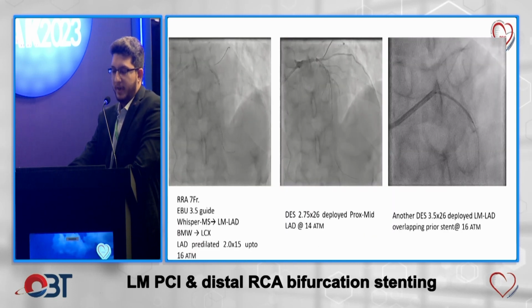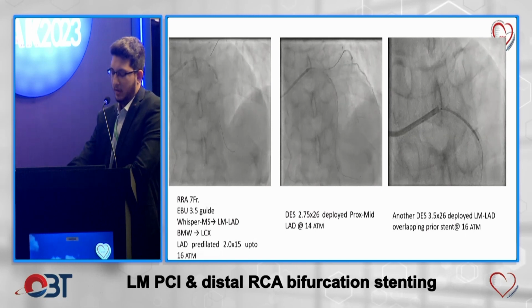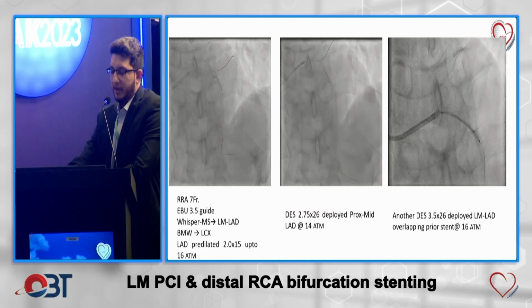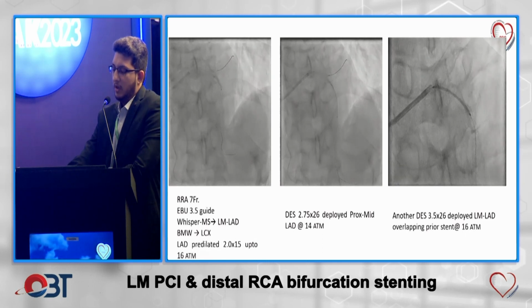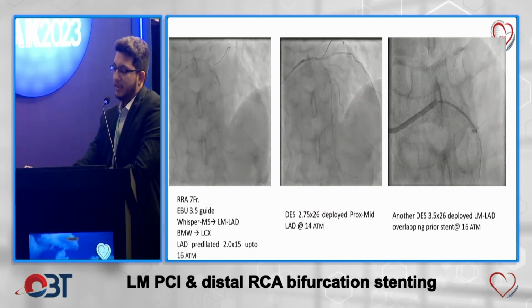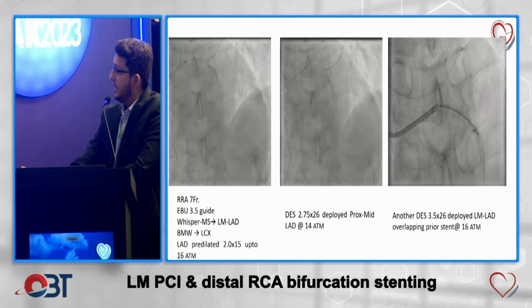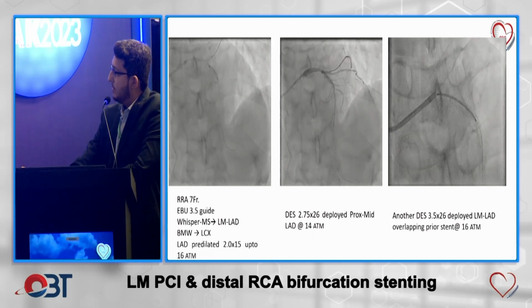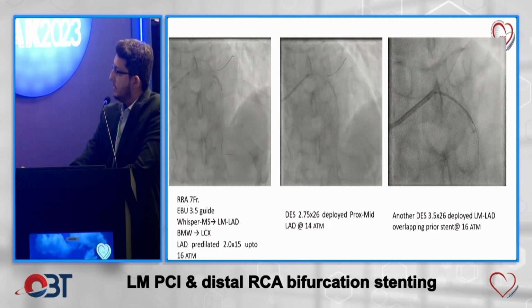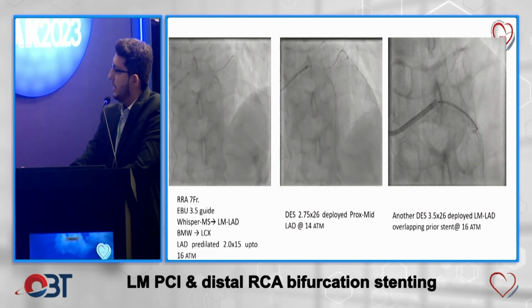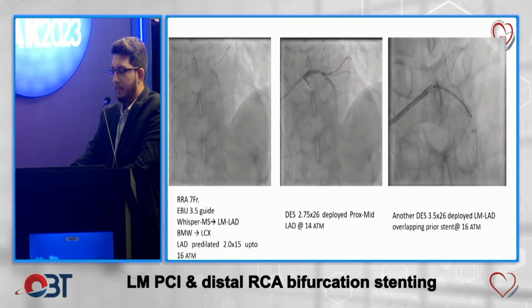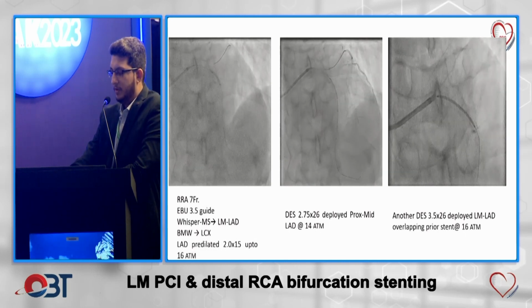Moving towards the left main stenting, an EBU 3.5 guide was taken, and the left main to LAD was wired, and the circumflex was also wired. The LAD was pre-dilated with a 2.0x15 balloon up to 16 atmospheres. A stent of 2.75x26 was deployed in the proximal to mid LAD at 14 atmospheres. Another stent of 3.5x26 was deployed in the left main to LAD, overlapping the prior stent, at 16 atmospheres.